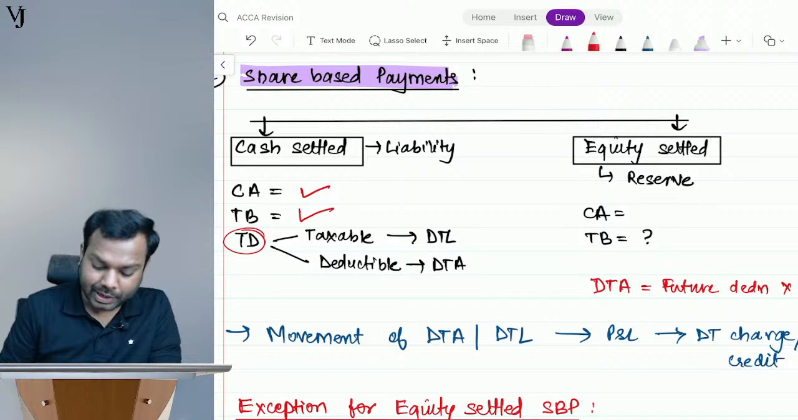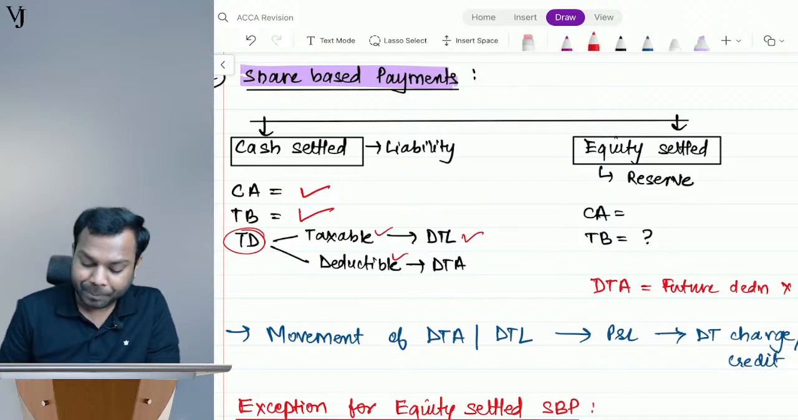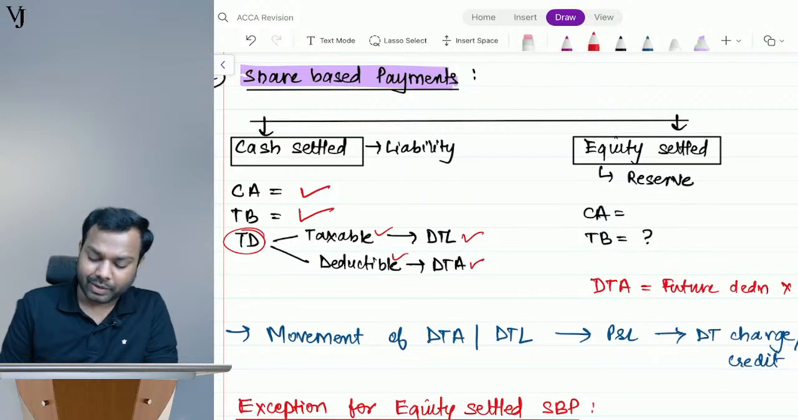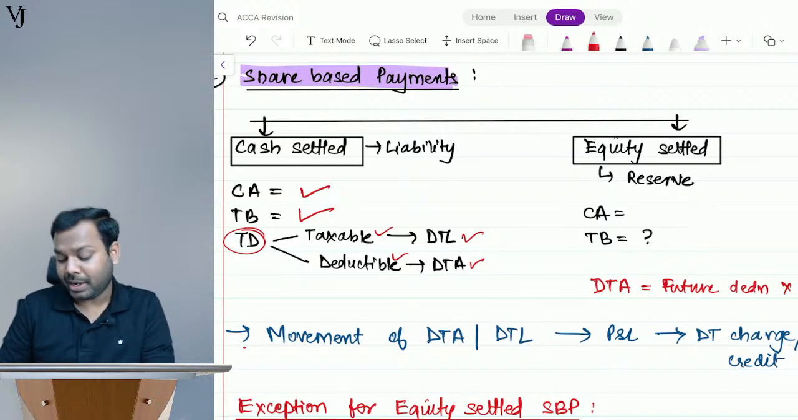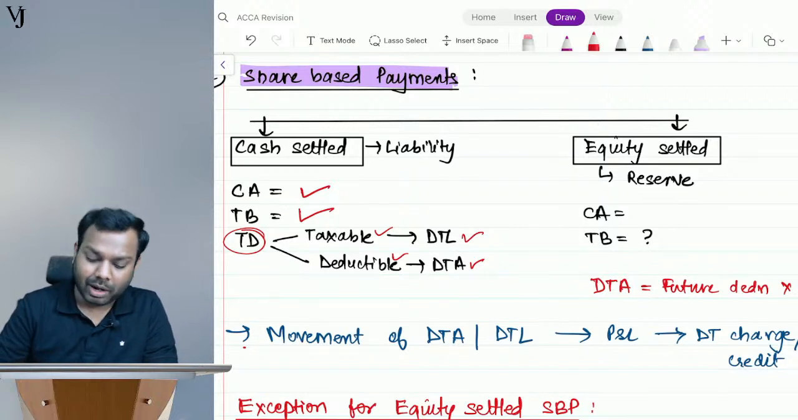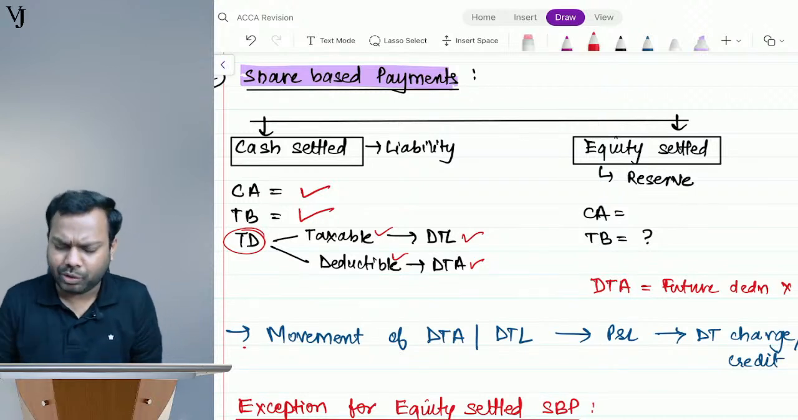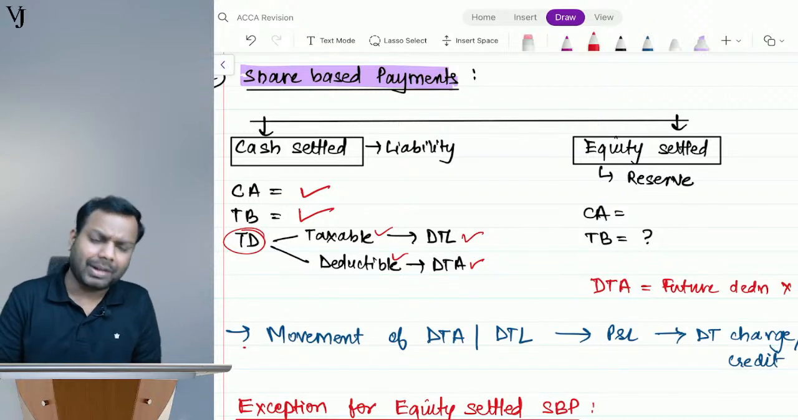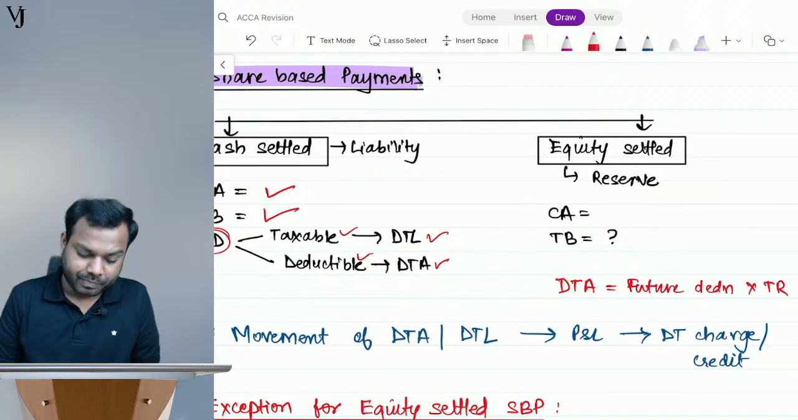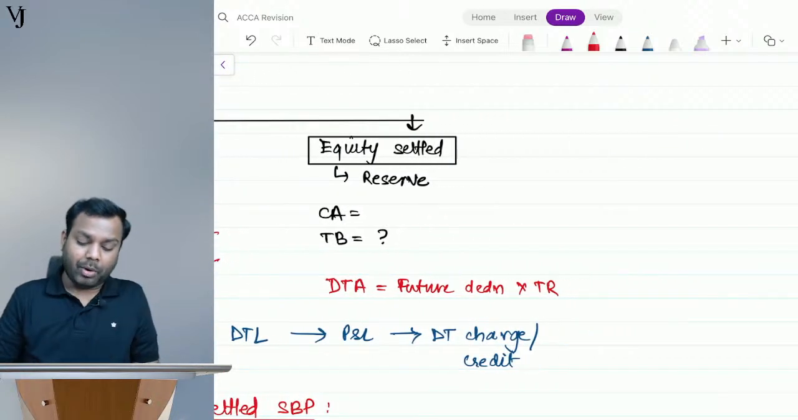This temporary difference we can classify as taxable or deductible. If it's taxable, then we'll say deferred tax liability. If deductible, we'll say it is a deferred tax asset. The movement in deferred tax asset or liability will be transferred to P&L as deferred tax charge or deferred tax credit. I believe this cash settled part is very clear to all of you. There is no challenge. It's as simple as a liability. Now, about equity settled.